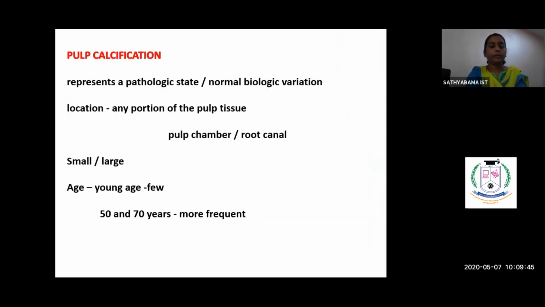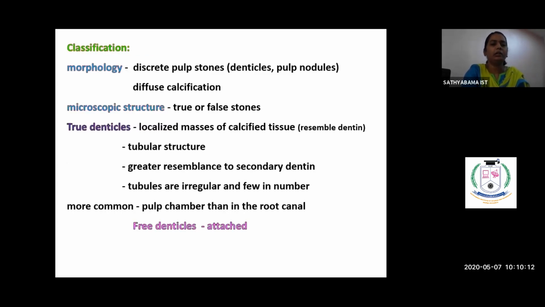Next is the pulp calcification. This is again a pathological state of the pulp. This is also called a pulp stone. This sort of calcification occurs anywhere in the pulpal tissue. So it could be in the pulpal chamber or within the root canal, and it could be a small one or a large one. This is mostly seen in older people rather than younger people. In young people, it is very, very rare.